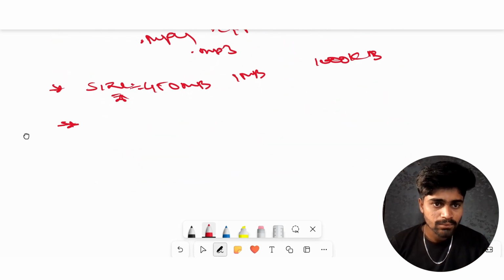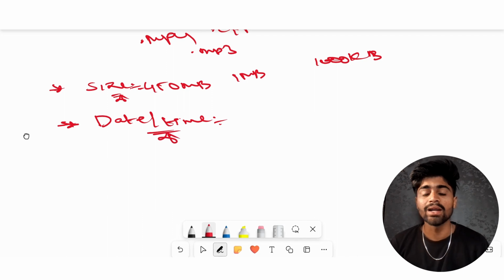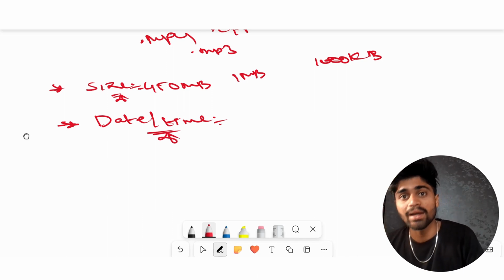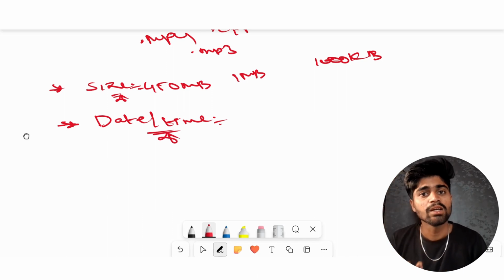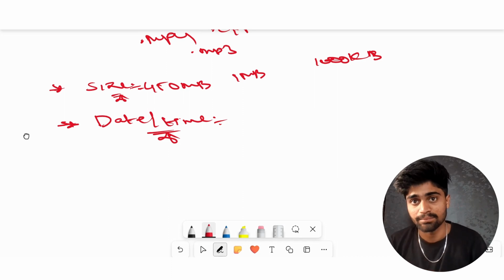And date and time: when you created that file, when you recently accessed that file, and when you modified that file. All of these are the information covered under date and time.